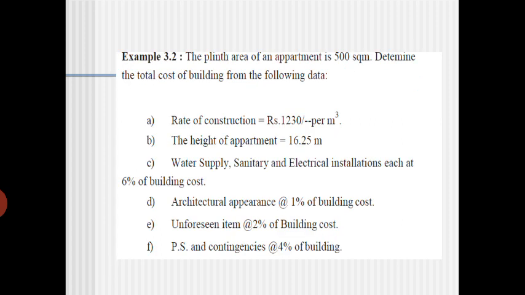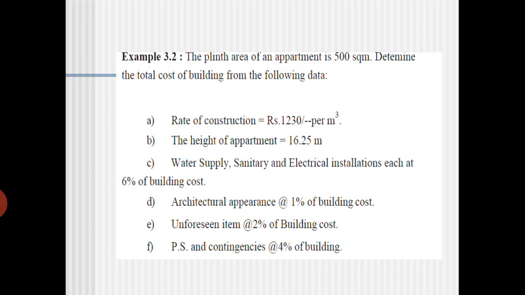The second one is: the plinth area of the apartment is 500 square meter. Determine the total cost of the building from the following data. Very important here is that they have given the plinth area as 500 square meter, but the rate of construction they have given is rupees 1230 per meter cube.